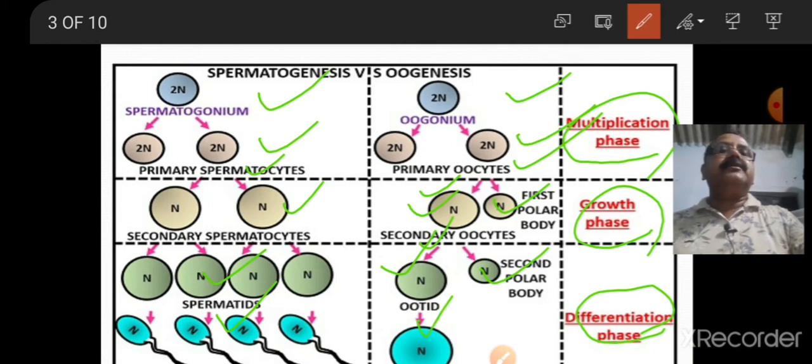Simultaneously, the first polar body divides by meiosis 2 to produce 2 polar bodies. Thus, finally, 1 functional egg and 3 polar bodies are produced in case of oogenesis.